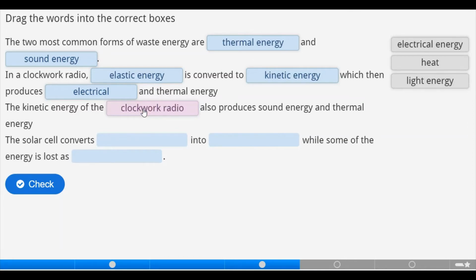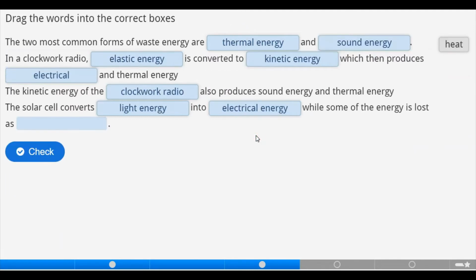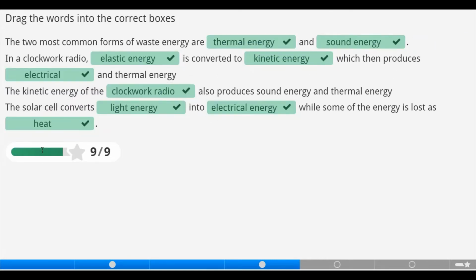The solar cell in itself converts light energy. Where does the light energy for the solar cell come from? From the sun, right? Into electrical energy, while some of the energy is lost as what? Heat. So let's check. That is correct.